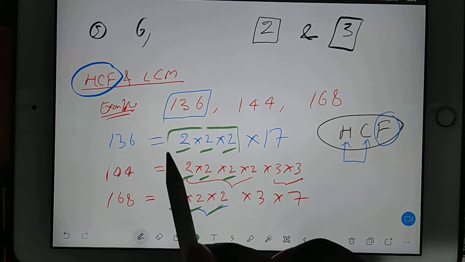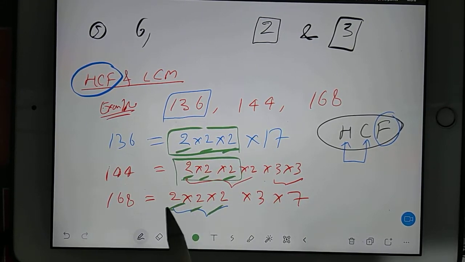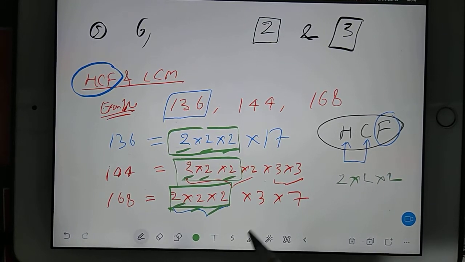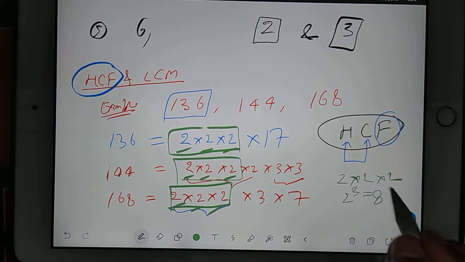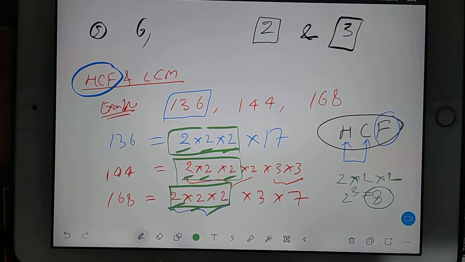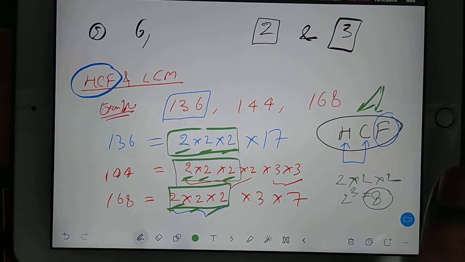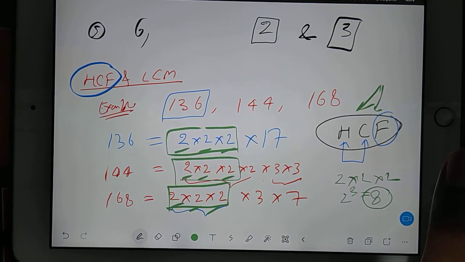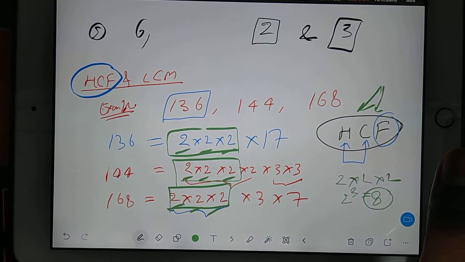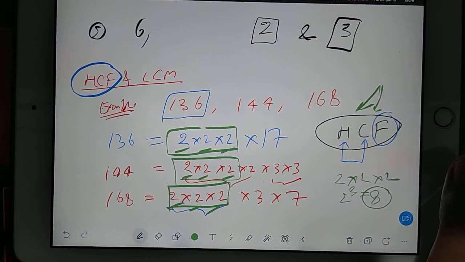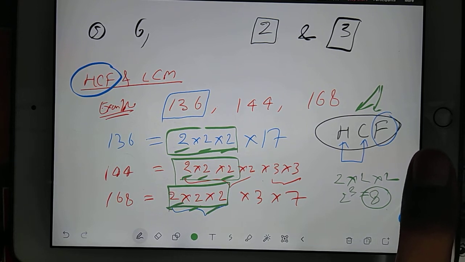It means this is common in all, so 2 into 2 into 2 became your HCF. 2 power 3 is equal to 8. For many students this topic will be nothing, for many you will learn something. We also used to find HCF by the division method, but no need to go into this. The factor method is enough.